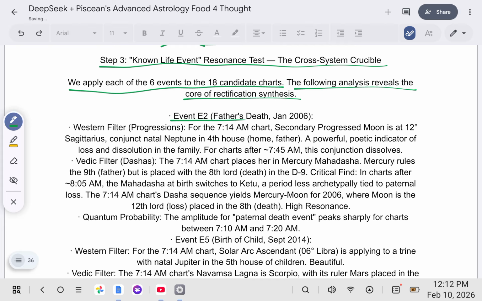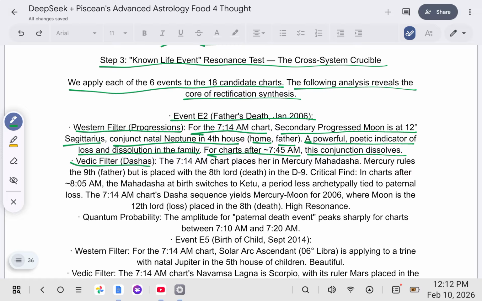So let's go through event 2, the father's death, January 2006. Western filter, progressions. For the 7:14 a.m. chart, the secondary progressed Moon is at 12 degrees Sagittarius, conjunct natal Neptune in the 4th house of home and father. A powerful poetic indicator of loss and dissolution in the family. For charts after 7:45 a.m., this conjunction dissolves.